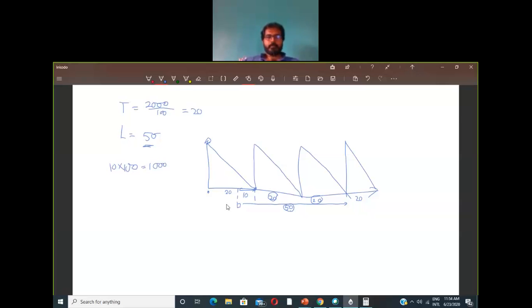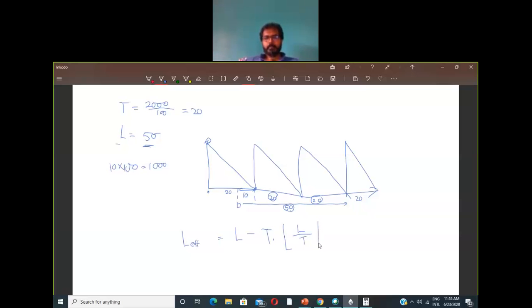Now to find out the lambda effective, what you have to do is L, which is basically the original lead time, this L which is 50, minus t into floor of L divided by t.